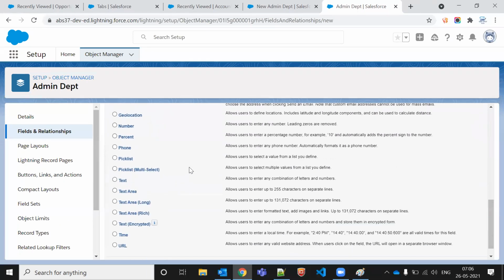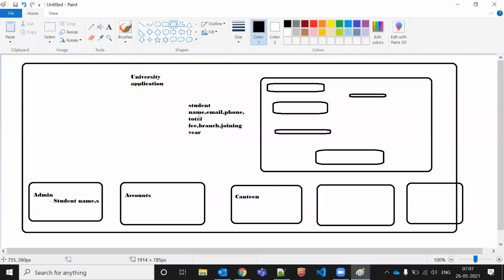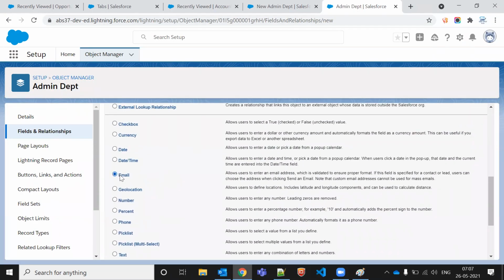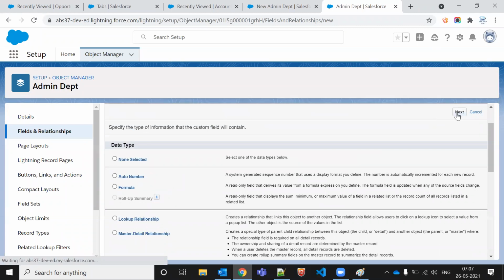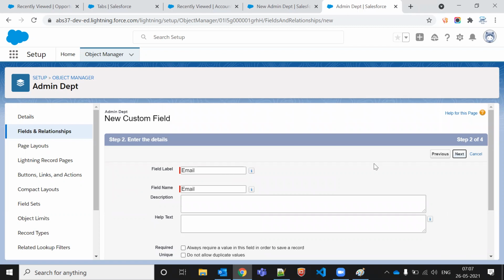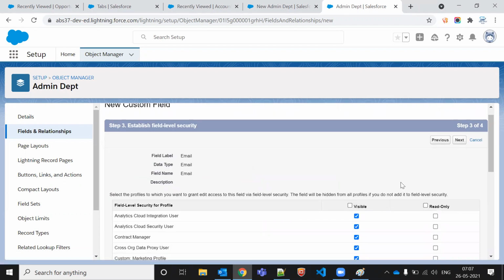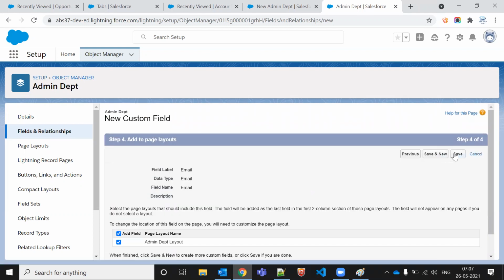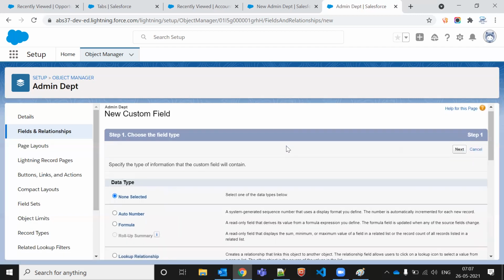So parallelly, what do we have to do here? You have to create your email ID as well. Email ID, where is email? So this is my email. I'm saving and clicking save and new, like I'm creating a new field as well.